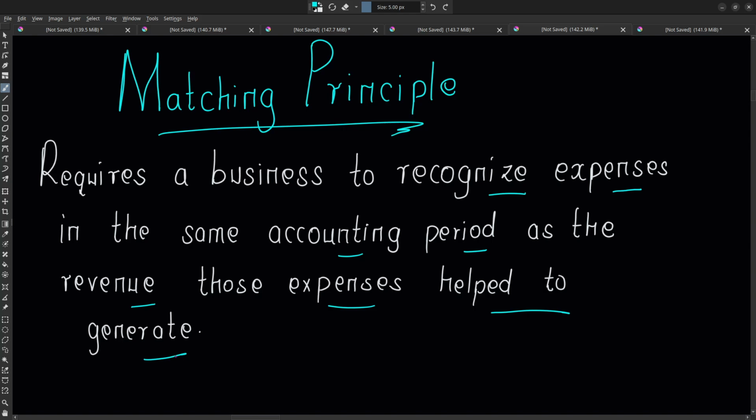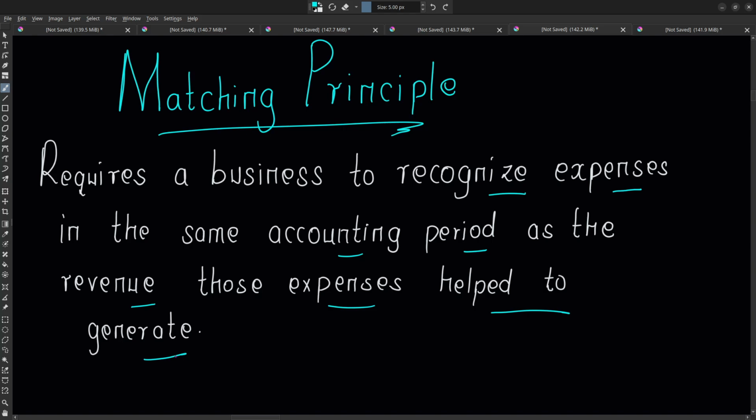If I have earned revenue during the period of December 2025, any expense that I have incurred to help me generate this revenue should be recorded in December 2025 as well.